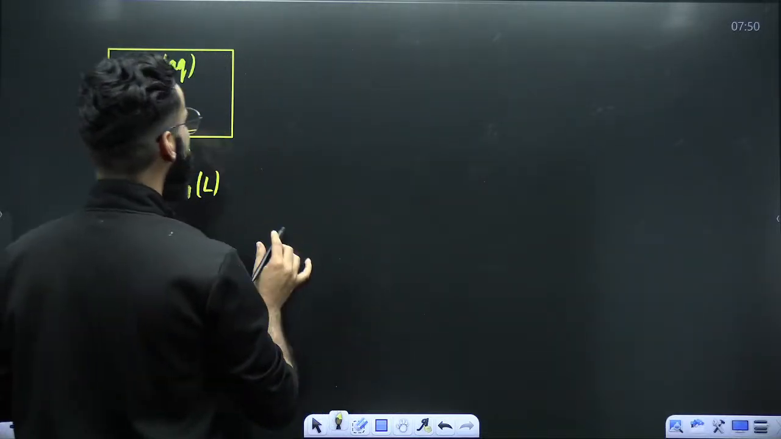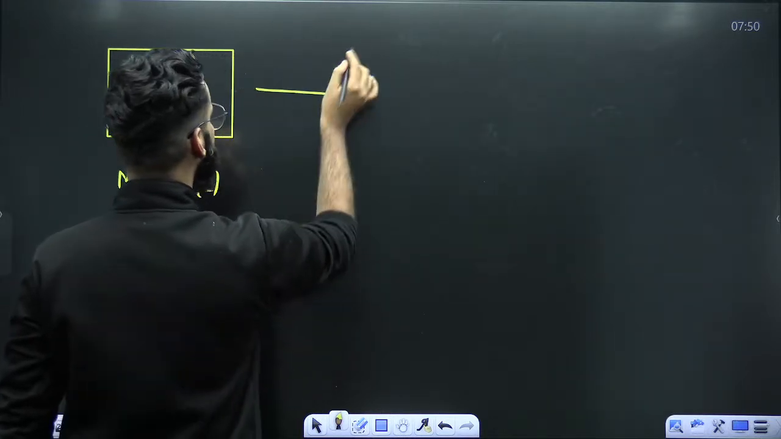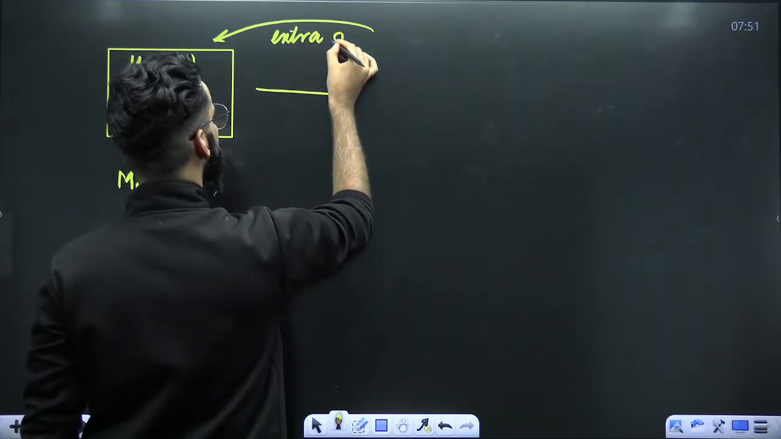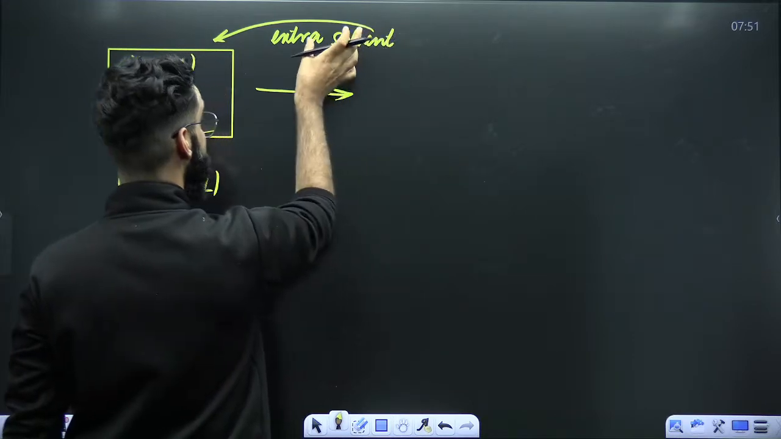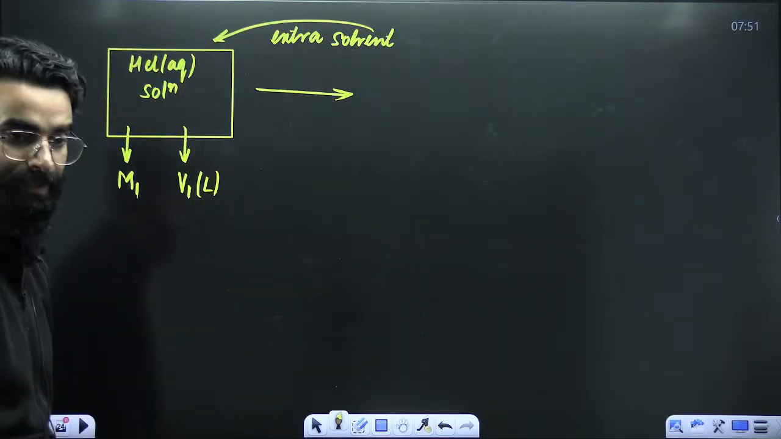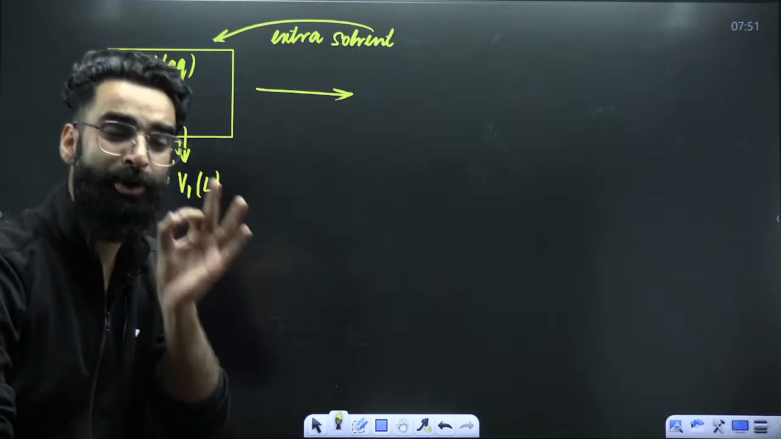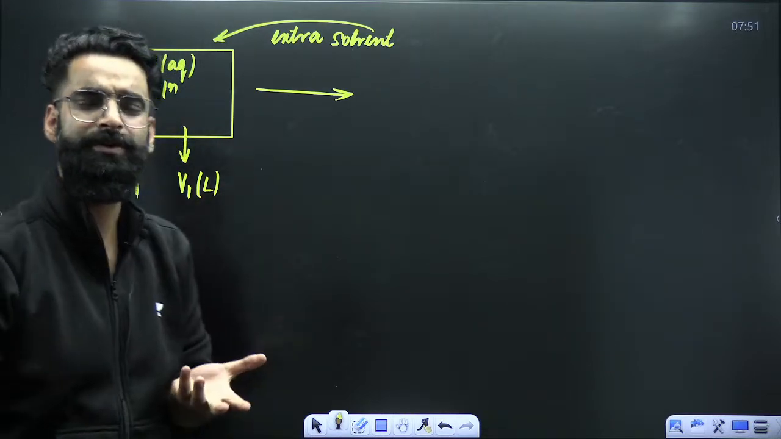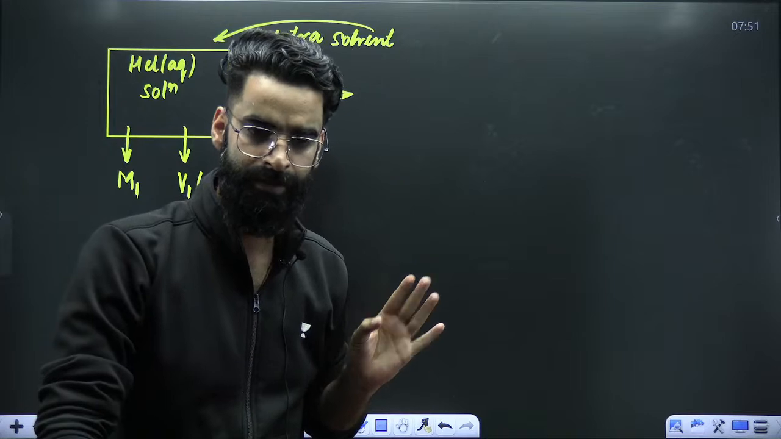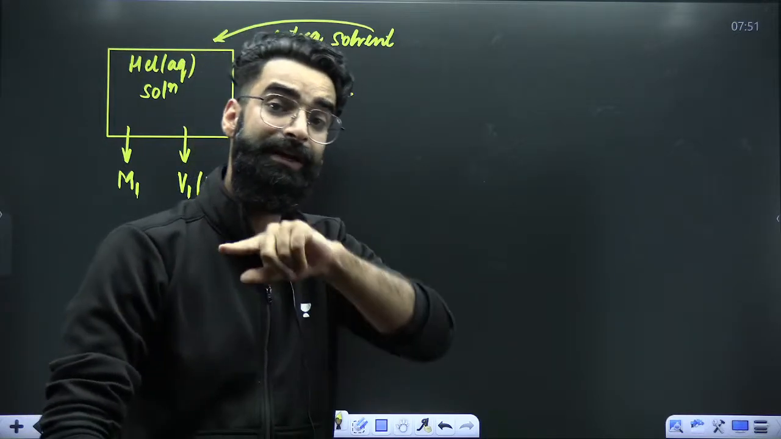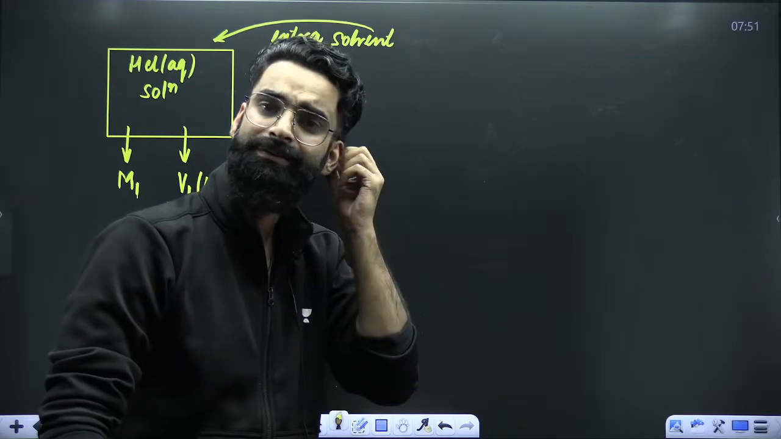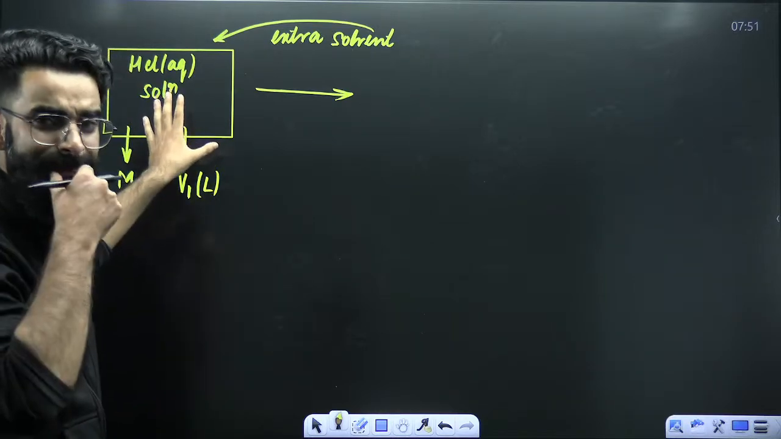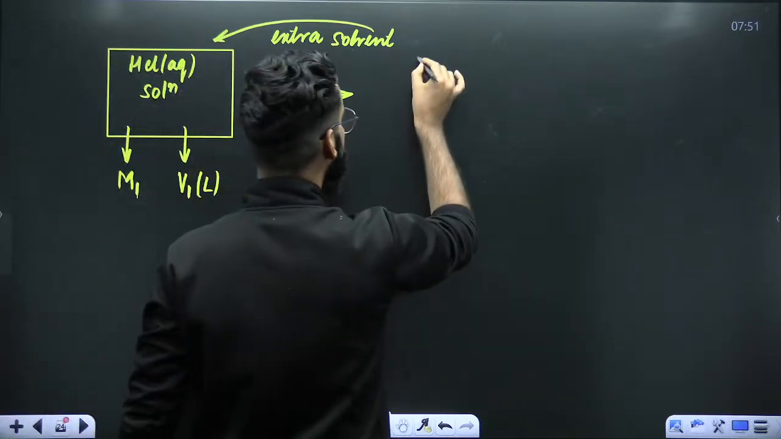Now, what exactly am I going to do? I'm going to add some extra solvent into this particular solution. In simpler words, the process of addition of extra solvent into a particular solution is what you call dilution. So can I say I'm right now doing the dilution of this particular solution? Absolutely.